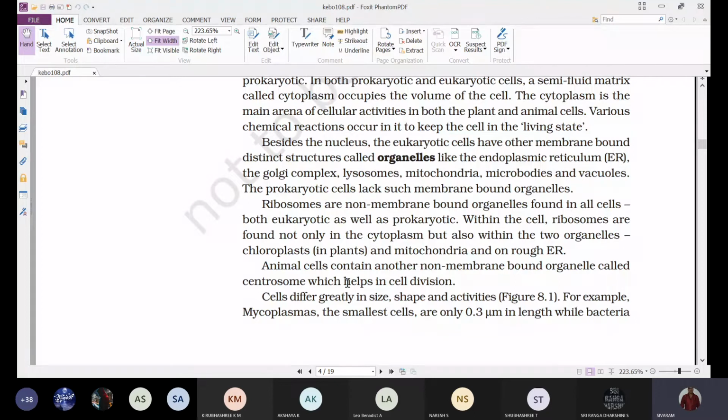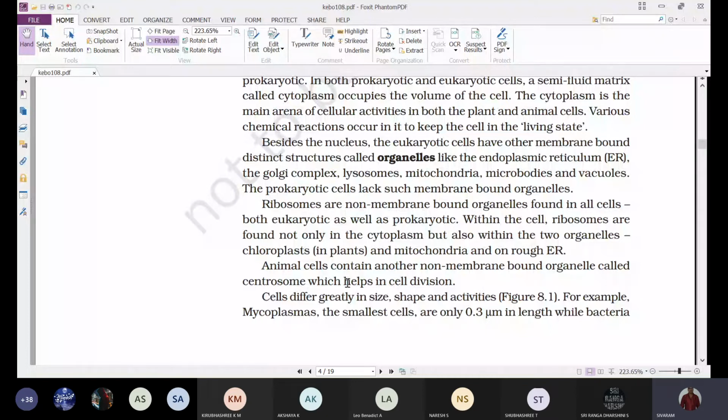Why do we say besides the nucleus? Because the nucleus is also a cell organelle which is surrounded by a membrane. So along with the nucleus, in the eukaryotic cells, we'll find some other membrane bound structures, like endoplasmic reticulum, Golgi complex, lysosomes, mitochondria, microbodies, and vacuoles.